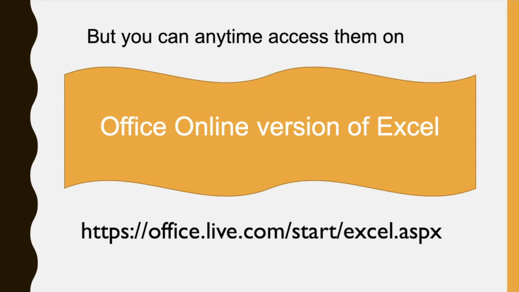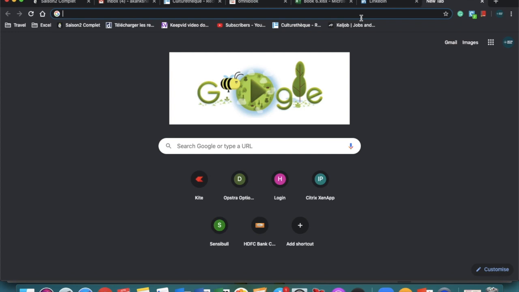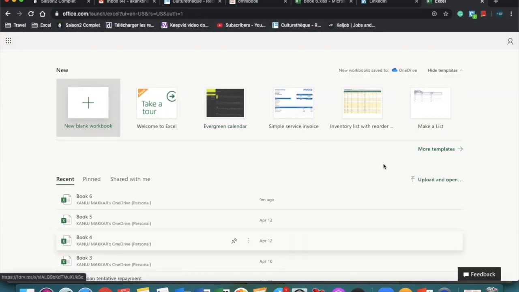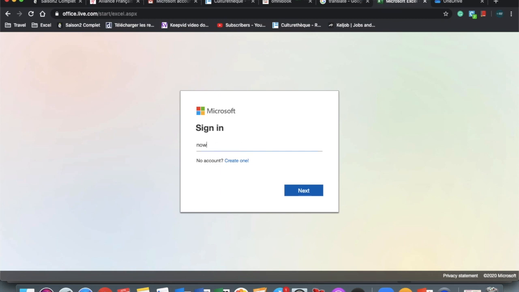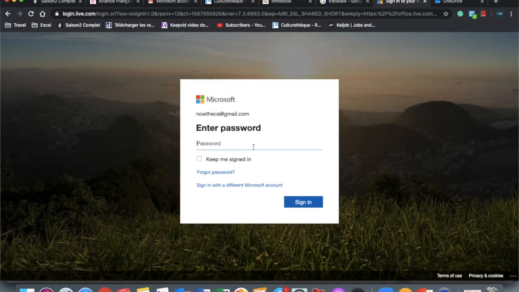So there is a website you can see. What you have to do is copy this link here, and you will get an interface like this. Okay, here you can see it's login. So if you're not logged in, it will ask for your email ID and password. If you have not created your login in Microsoft, you can always create a login using your existing Gmail or other email ID. So just create your login and log in. You will get this interface.